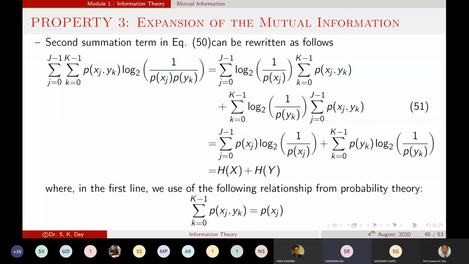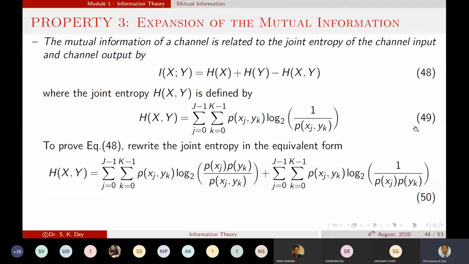Sir, once explain how this came. Okay, you see. When we are getting equation number 50 from 49, is there any doubt? No, sir. Now what we are doing, we are just considering the second term of equation 50. The first term is basically nothing else, your I of x comma y, the mutual information from our previous definition. We will see later on. So for the time being, just consider the second term of equation 50. This is the second term.